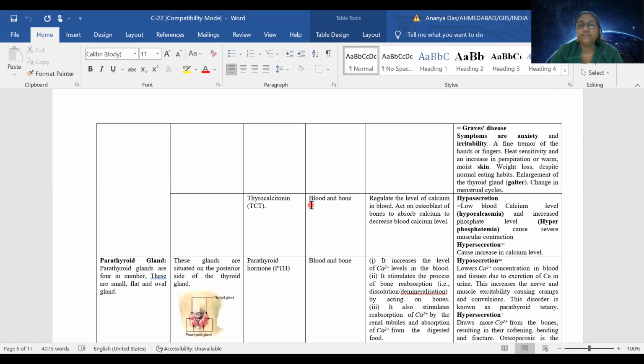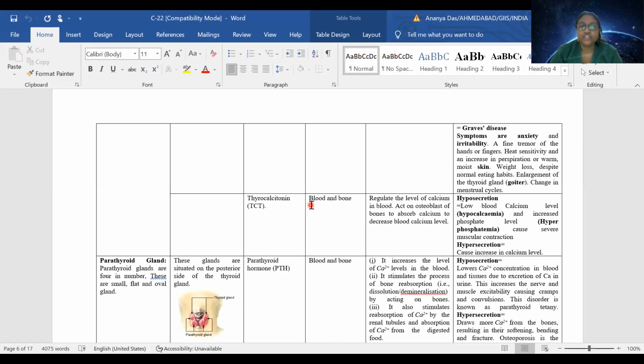In the case of a person whose osteoblasts are not taking an adequate amount of calcium, what will happen? The bones will be weak. The person's bone can be broken very easily.